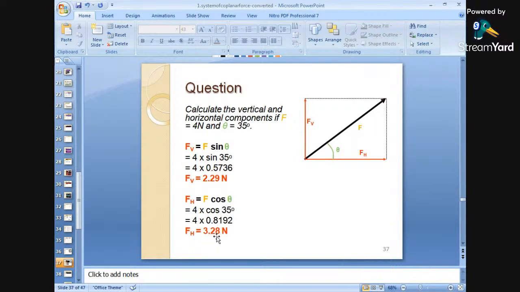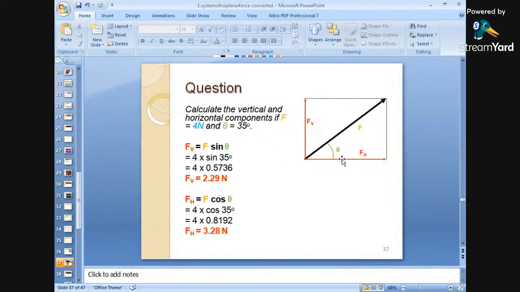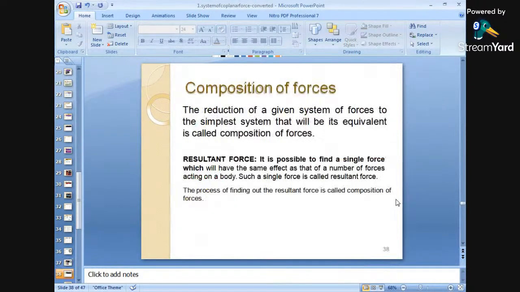One thing to be kept in mind is that the effect will be the same. The total effect is 4 newtons, the effect will be the same; the addition will be the same, that is 2.29 plus 3.28 will be the same, that is 4 newtons. It means we are only resolving into two components but its effect will not change, okay. The effect of the 4 newtons is the same in horizontal and vertical.